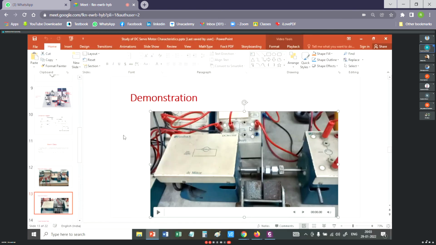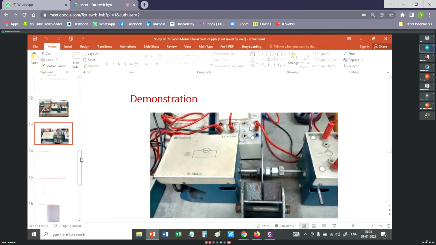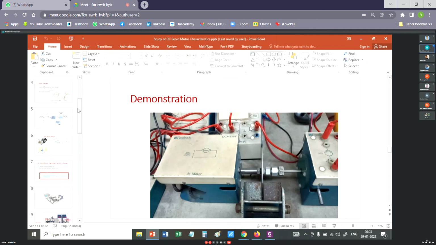Any other doubt? This experiment is a very nice experiment. It has relevance for industrial applications.